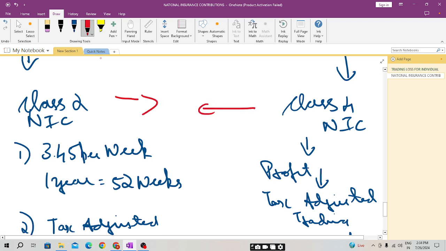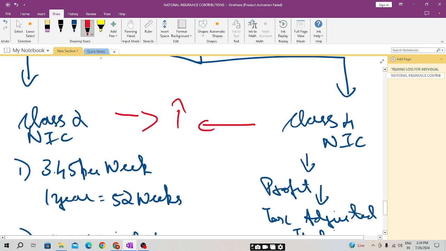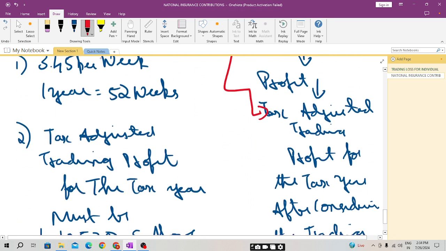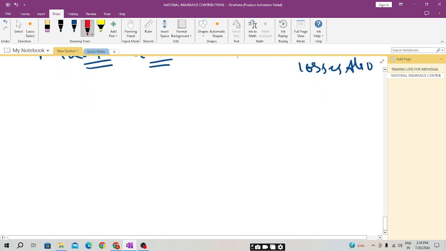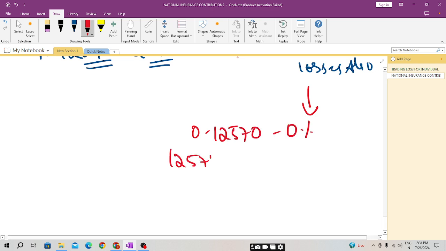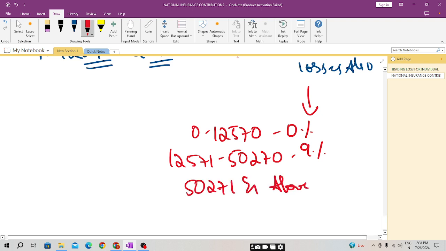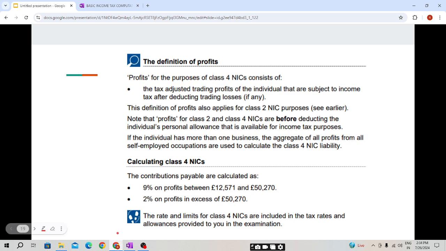For both, the profits are, students, profits based on profits, and this profit is this one, the tax adjusted trading profit. I hope this is clear. Now the rules, the limits: 0 to 12,570 is 0, 12,571 to 50,270 it is at 9%, and 50,271 and above 2%.